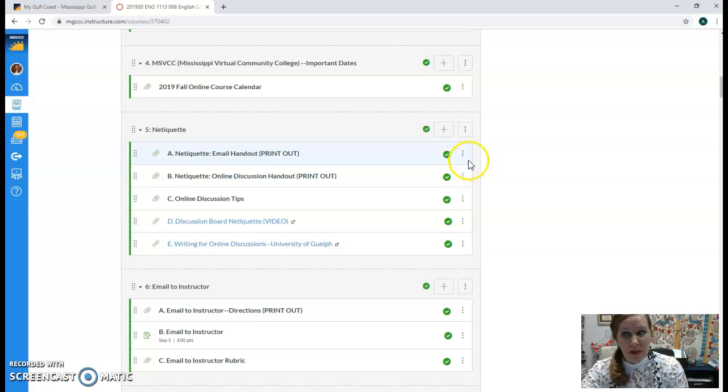Okay, so just remember your 3 tasks this week. Number 1, make sure to learn about Canvas, how to navigate it. Number 2, you need to email an instructor. Okay, it can be me or another instructor that you have, whether it's online or maybe you're taking an on-campus class. And number 3, your third task is to submit online discussion 1.